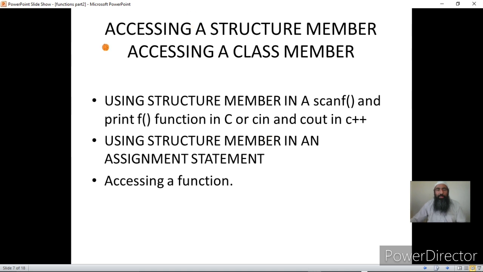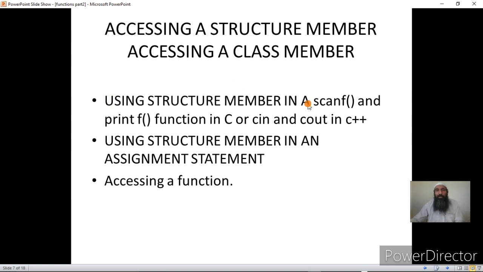Now let me come to the crux of this lecture. Let us discuss what is accessing a structure member or accessing a class member. I'll discuss the structure member today, then we can see the class member in later classes once I take object-oriented concepts. But the concept is the same. There is no difference at all.